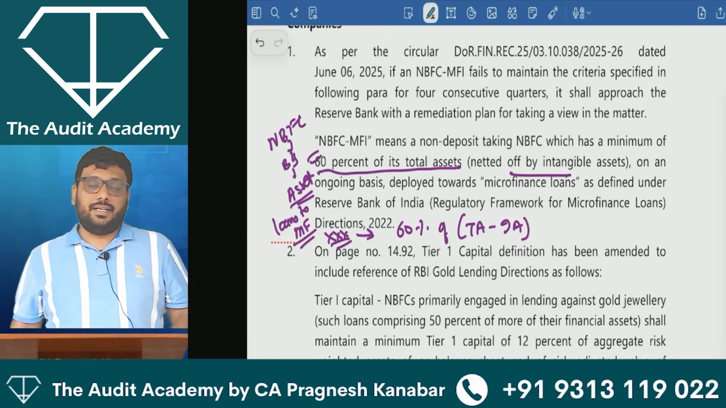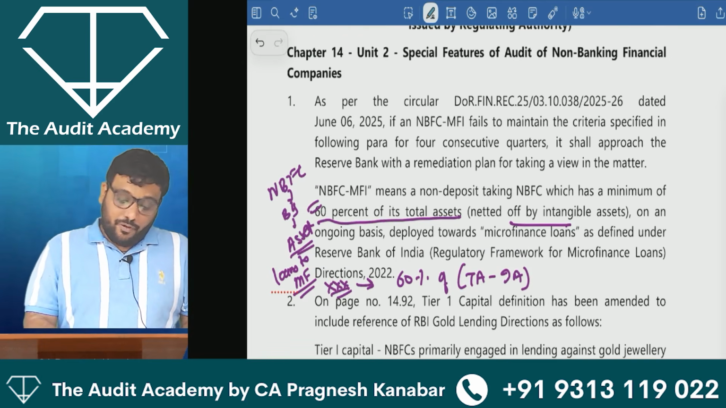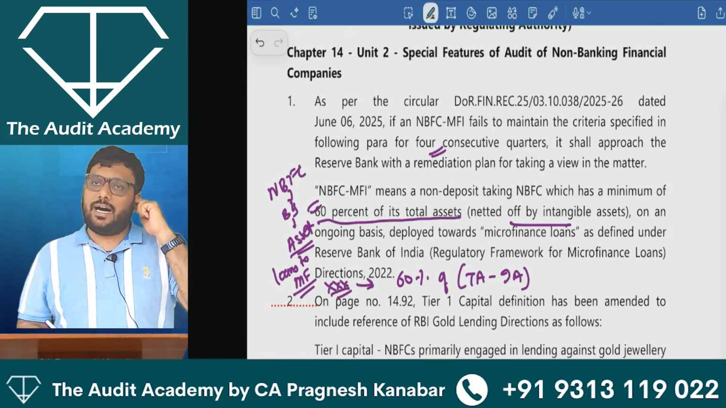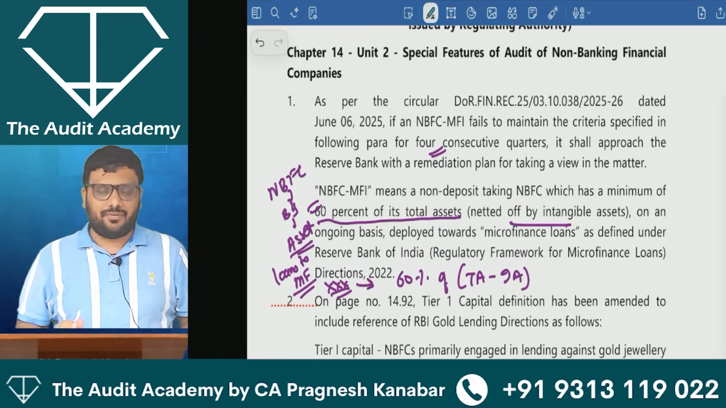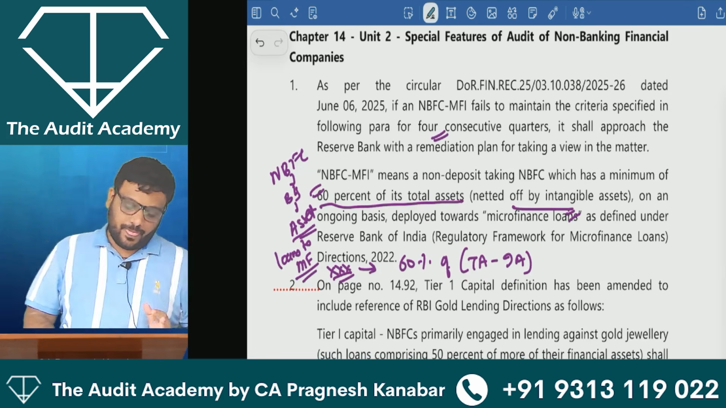And it should be properly followed at all times. For 4 quarters, if this is not followed, then they have to go to the RBI and give a rectification plan. But that is fine. Mainly, you should be focused on the definition. I will now read the definition.